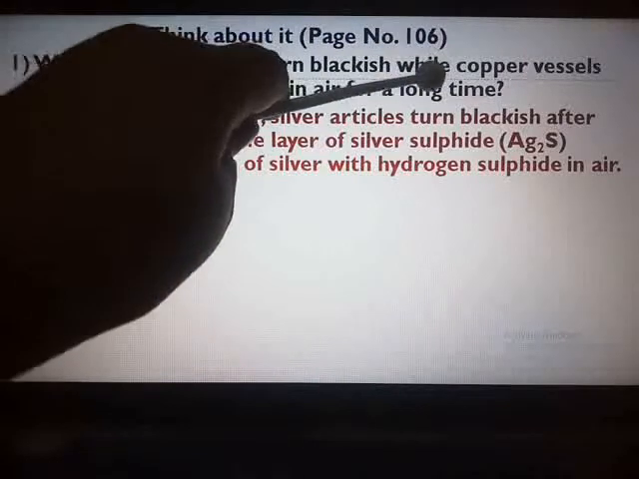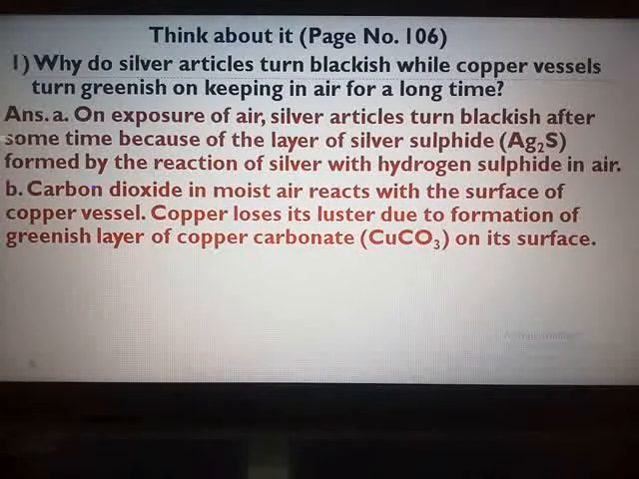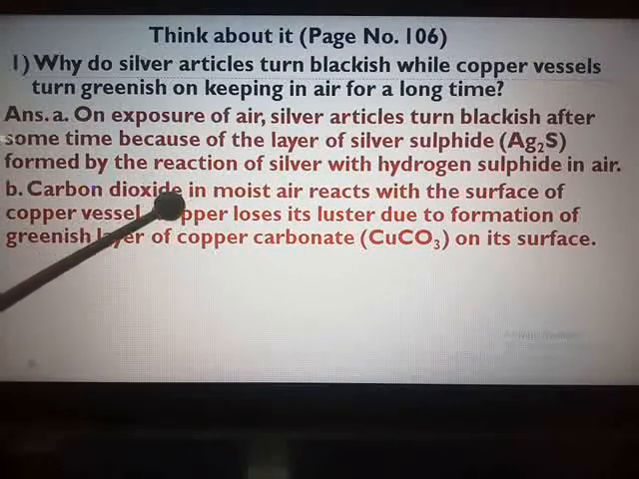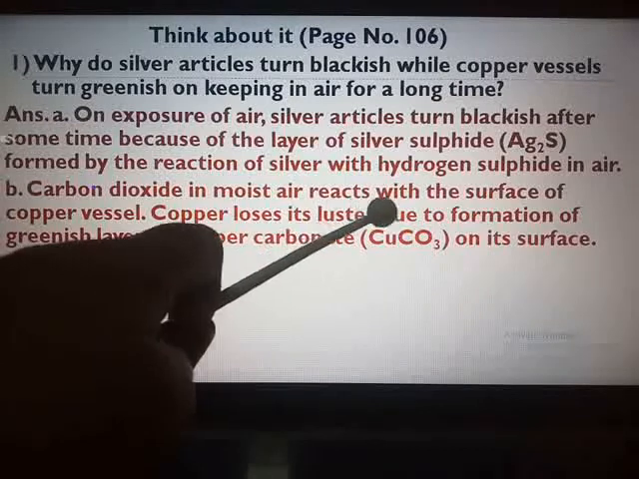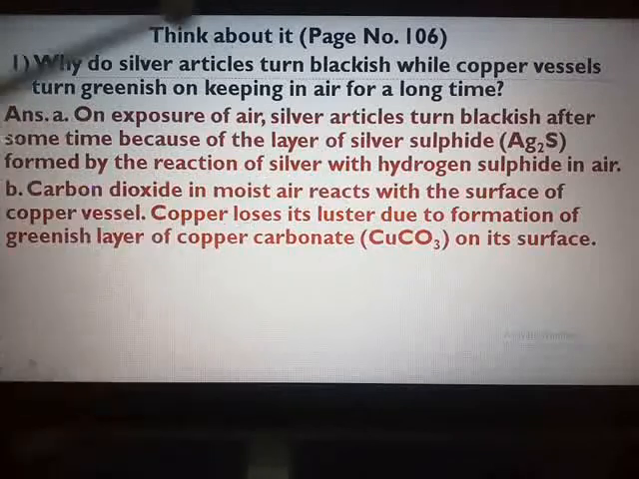Next is about the copper vessels. Same concept on page number 106. Second point you can refer and you can modify the point and there is your answer. Carbon dioxide in the moist air reacts with the surface of copper vessel. Copper loses its luster due to the formation of the greenish layer of copper carbonate CuCO3 on its surface. So both the answers you have in the textbook itself. Little bit of application work you have to do where you have to mention about the corrosion.